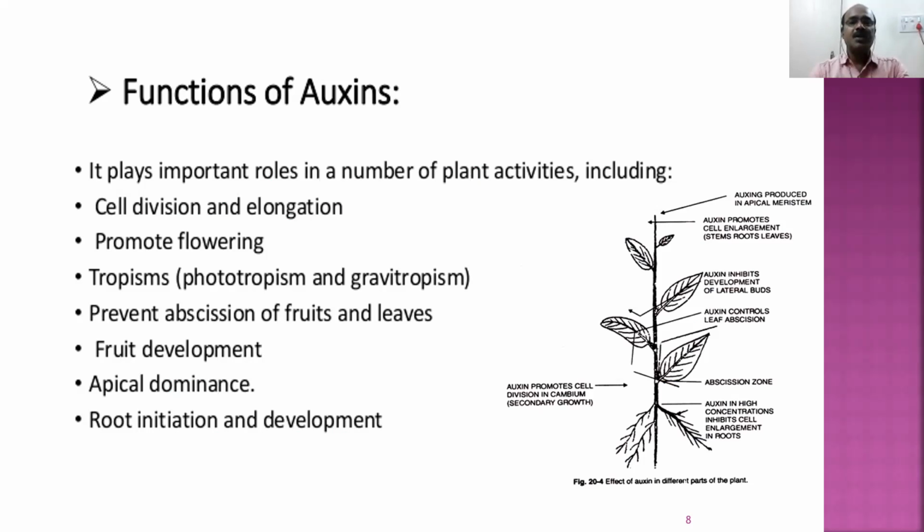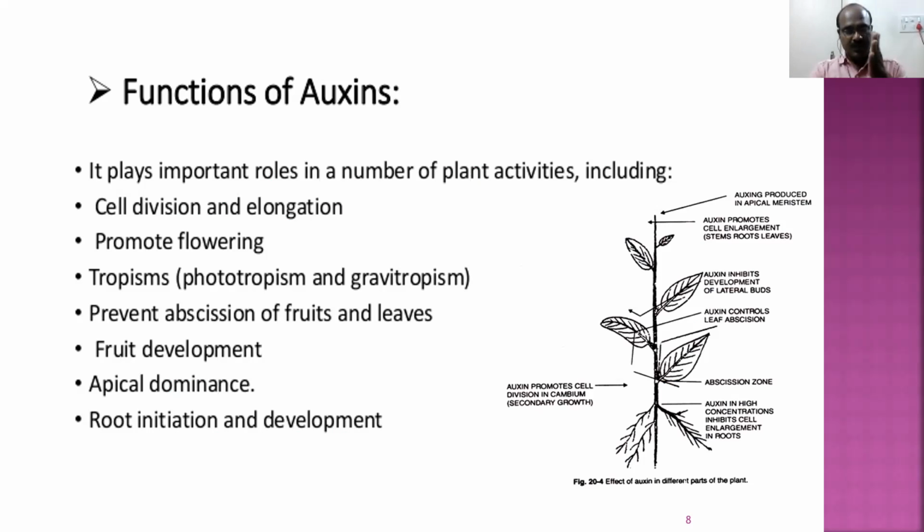Auxins are also responsible for tropism. Tropism means likening, affinity. Phototropism: if you put a stem and put the light in one direction, the stem goes in the direction in which the light is present. Movement or growth of the plant organs towards the light is called phototropism. That phototropism is because of auxins.